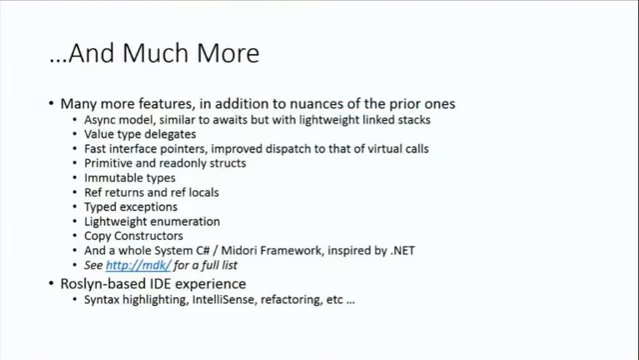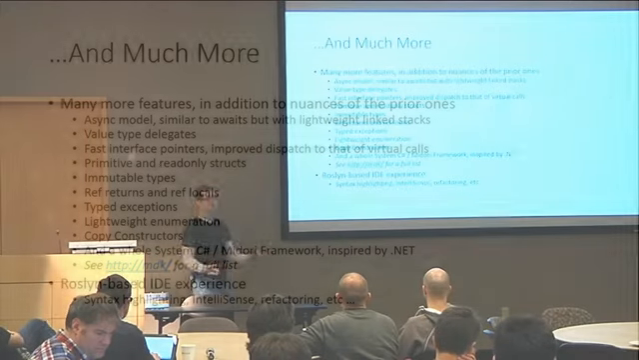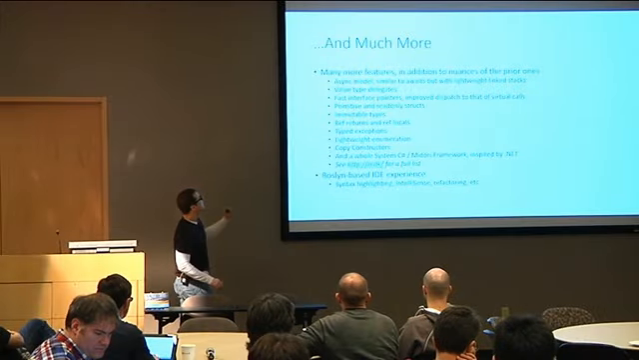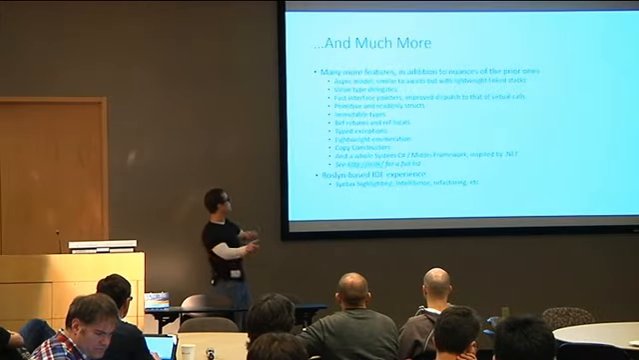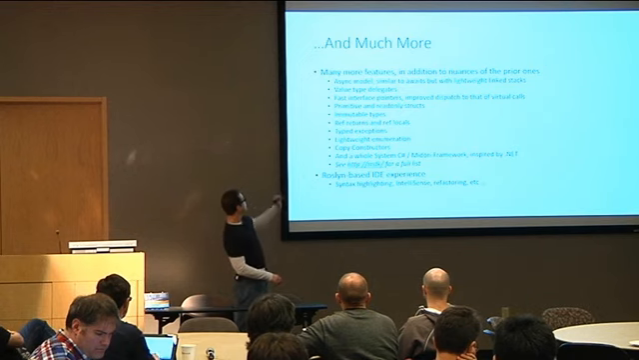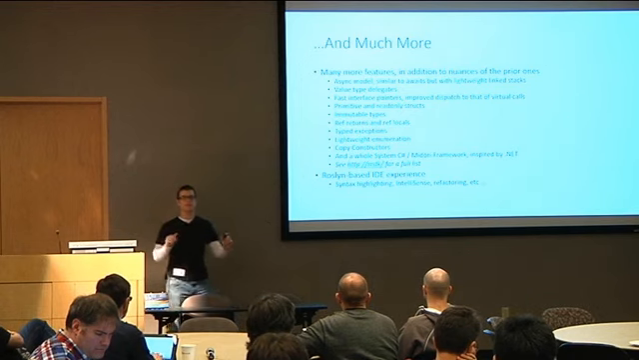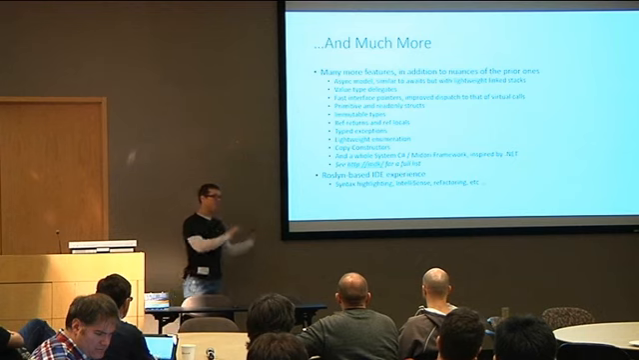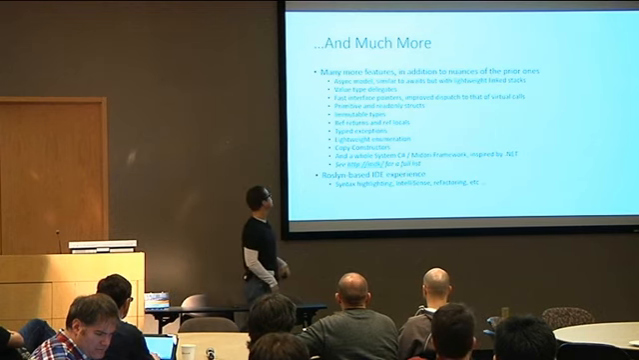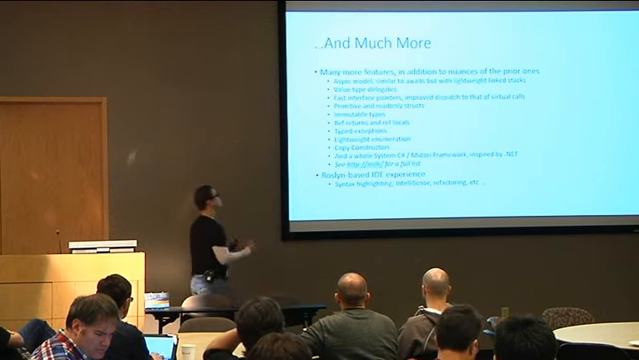So getting close to the end. This has just been a broad overview of some of our more impactful features, but we have a ton of other work that we've done in the system. We have an async model similar to awaits, which I'm hoping to sneak a slide in for. We have value type delegates in the system. So one source of heap allocation, gone. All our delegates are value types, and it's just much nicer.